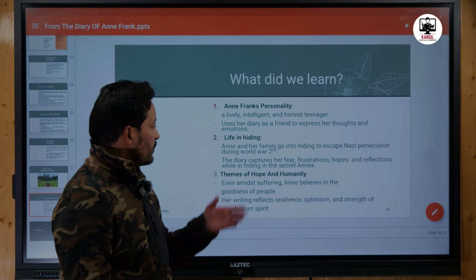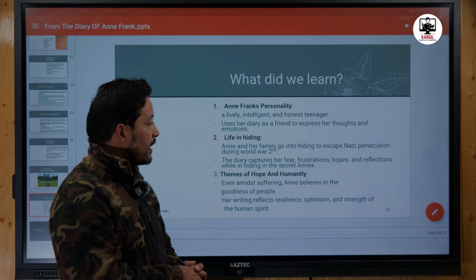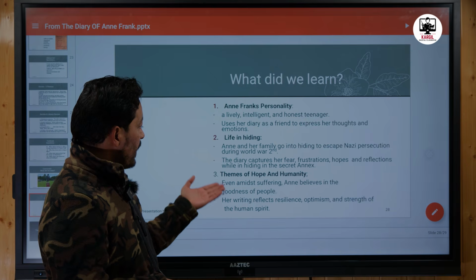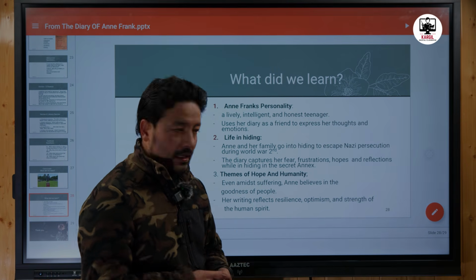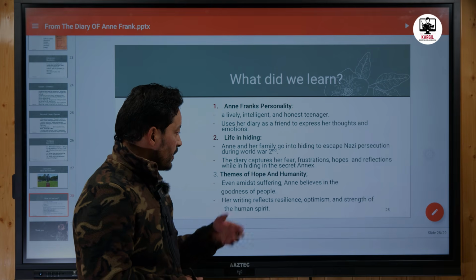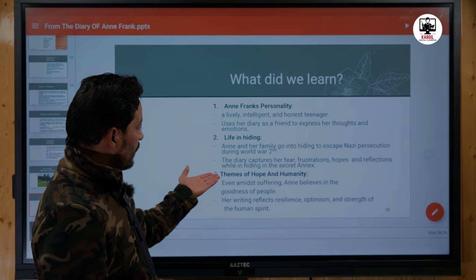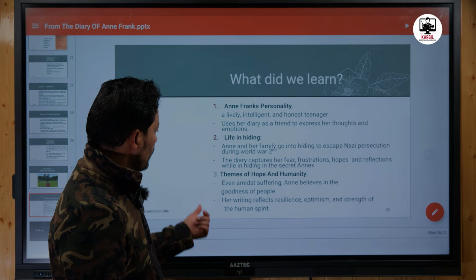And we come to know about her life in hiding. She and her family went into hiding to escape the Nazis during World War II. And the diary captures her frustrations, her anxieties, her personal life while hiding in the secret annex, in the secret chamber where they were hiding.